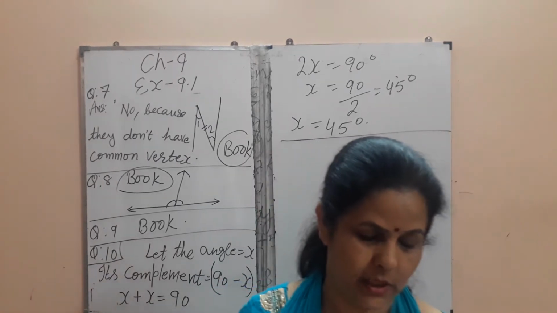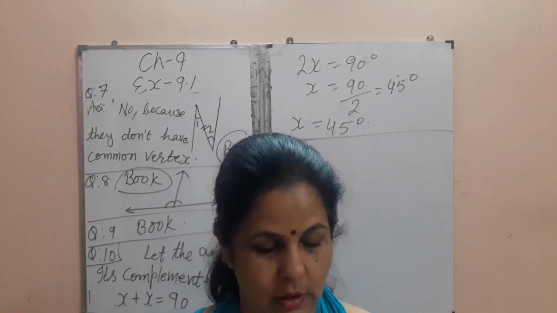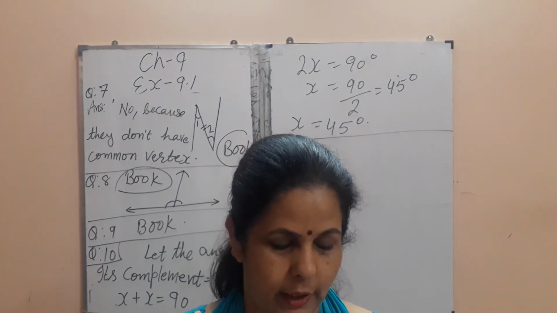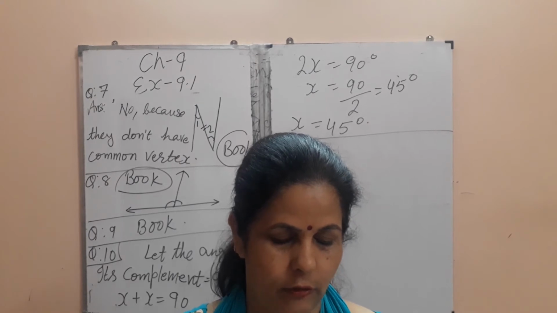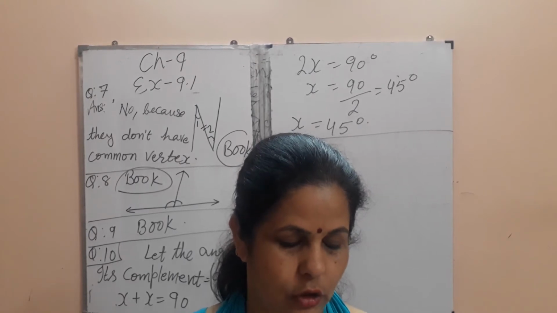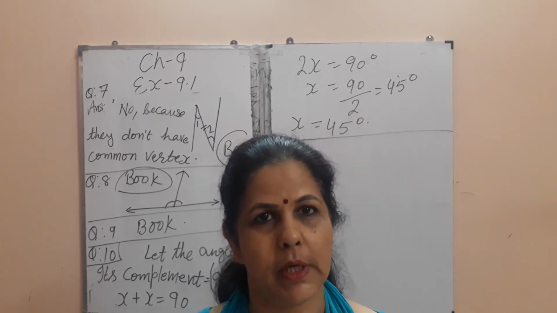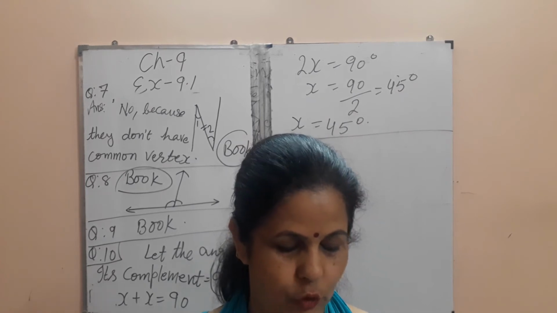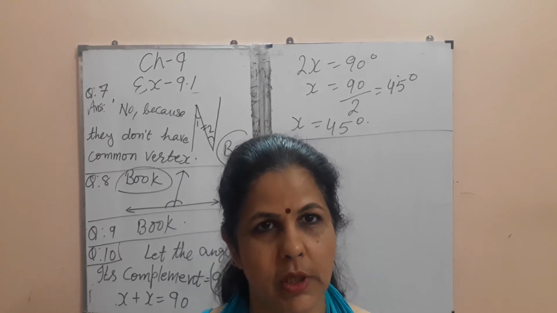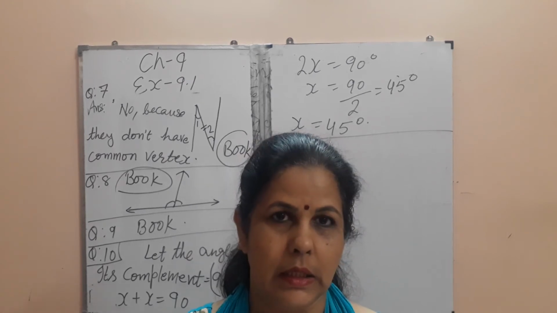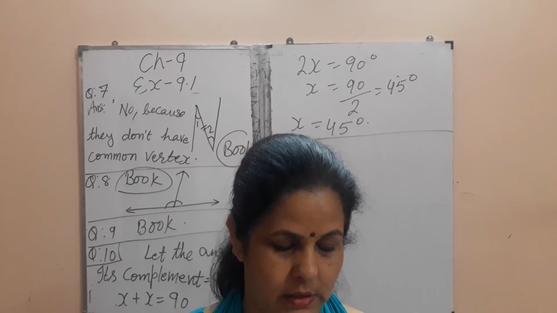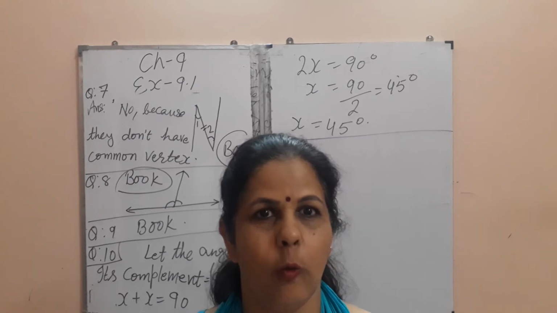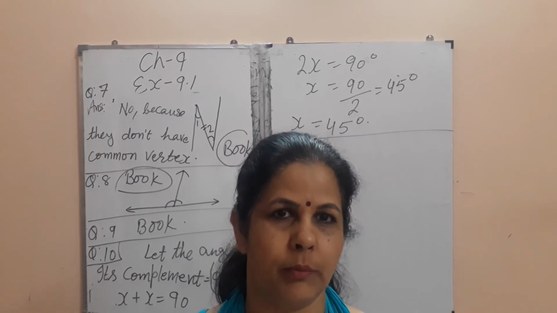Two angles forming a linear pair are in the ratio of 2:7. Two complementary angles are in the ratio of 2:3. Two supplementary angles are in the ratio of 5:1. Two angles forming a linear pair: the sum of a linear pair is 180 degrees, so these two angles should make 180 degrees. For two complementary angles, the sum is 90 degrees, so these two angles should make 90 degrees. For two supplementary angles, the sum is 180 degrees, so these two angles should form supplementary angles.